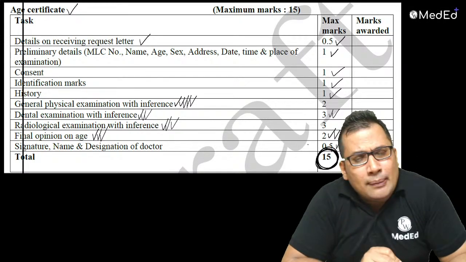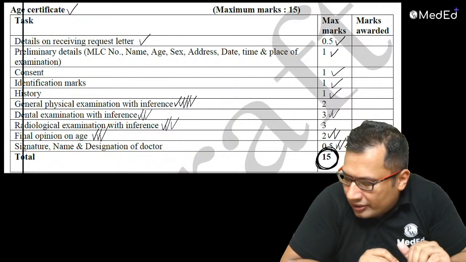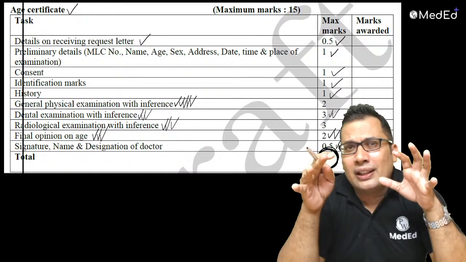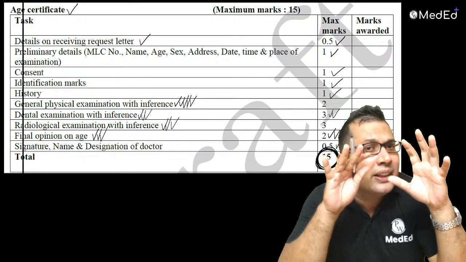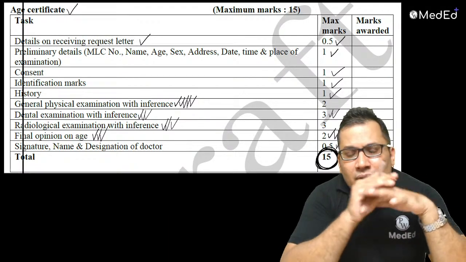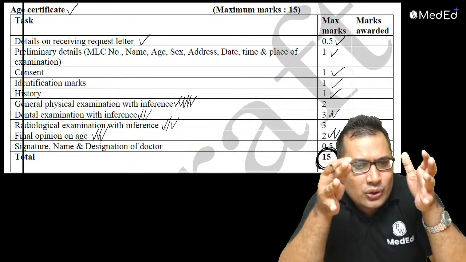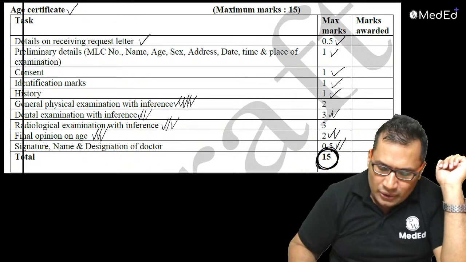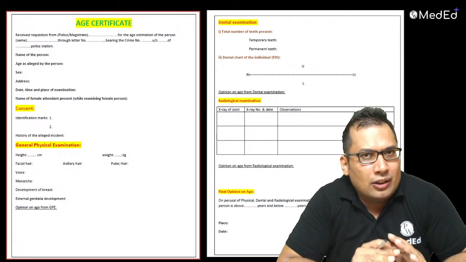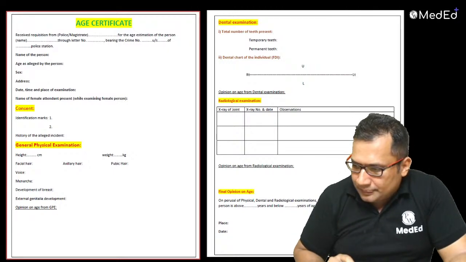So it is one of the very important, major exercises in FMT practicals. In this session, I'm talking about only the practical aspects, not the theoretical aspects, which actually take a lot of time. So I'm talking about only how to give the opinion and what the components of the age certificate are. So let's start with the age certificate. This is the general pro forma of the age certificate. Let's see one by one.